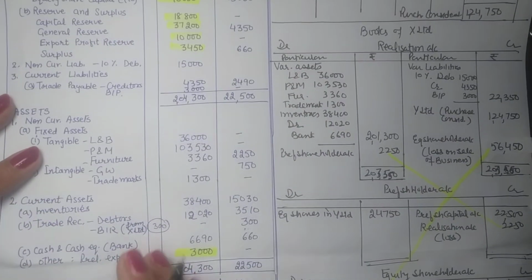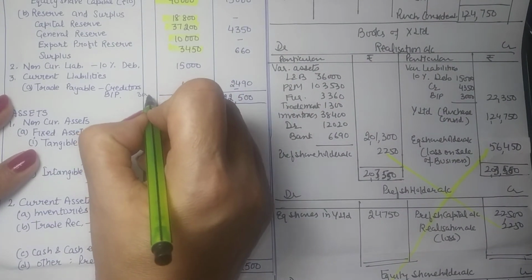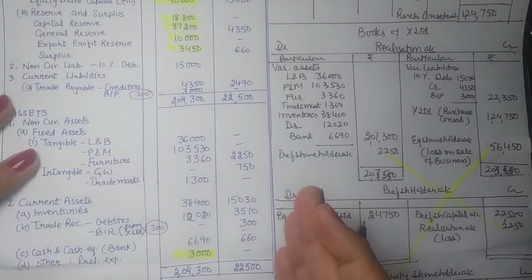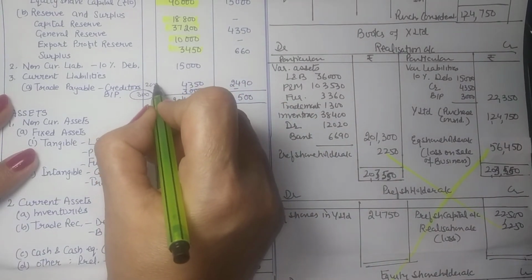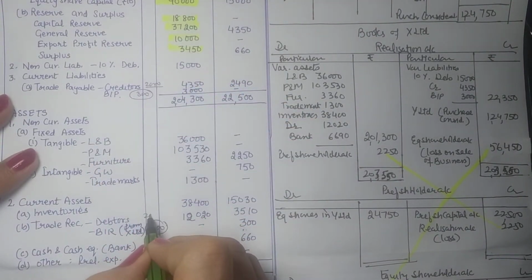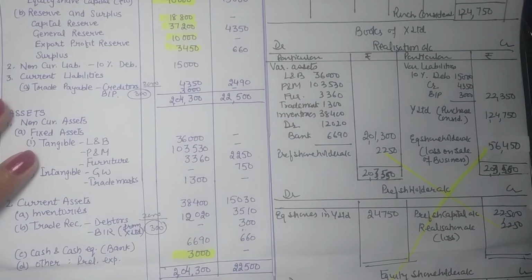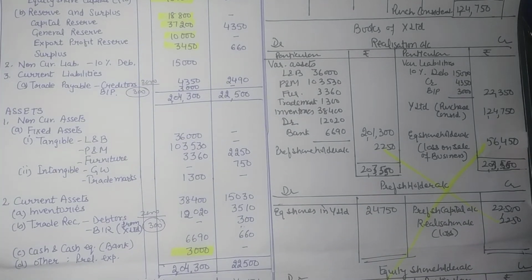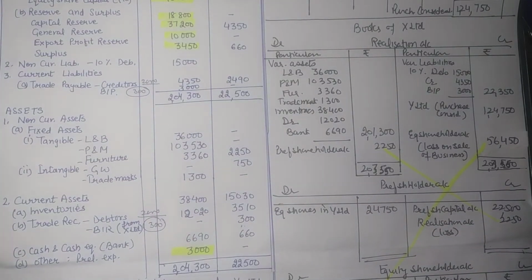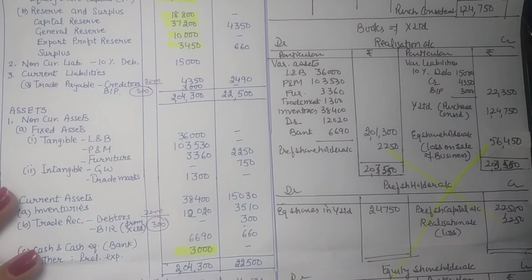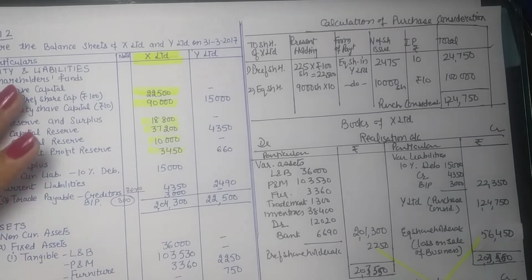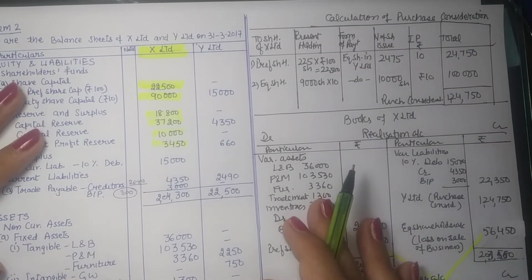So only 300 rupees of common bills will be cancelled. While passing adjustment entries, your debtors are of 2000. So common debtors and creditors, 2000 will be cancelled, and unrealized profit here in this question will be cancelled in the third entry. That is when we get our stock back. So this is the problem that we have already done from the point of view of liquidating company, that is